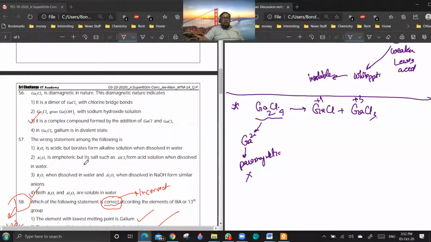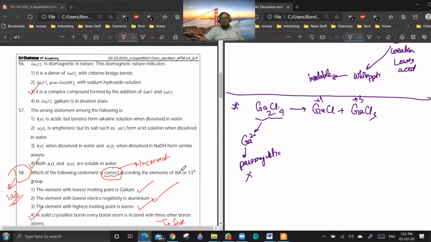Question 57. Which option? All options, sir. Option 2. Okay, let me discuss all of them one by one. B2O3 is acidic, but borates form alkaline solution when dissolved in water. That is correct, because BO3 3 minus is an anion, and when put in water it will give H3BO3 plus OH minus. The solution will be alkaline. So this is the correct statement.